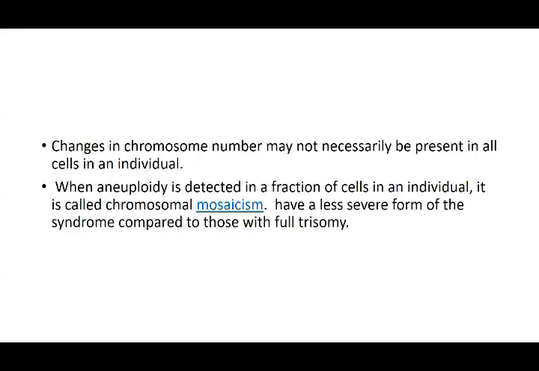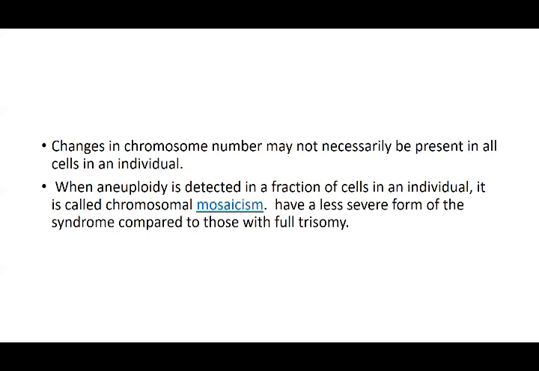Changes in chromosome number are not necessarily present in all cells. If the change is only in a few cells, it produces a mosaicism, which gives a lesser degree of chromosomal abnormality, and the severity would be less compared to those who have chromosomal abnormalities in all the cells.